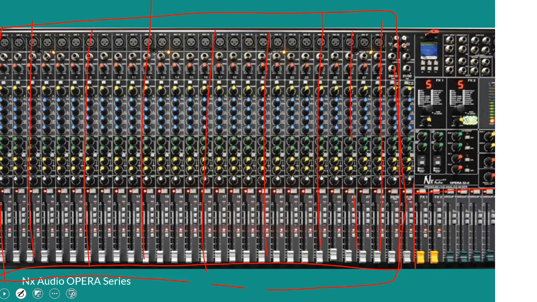And then we may have a number of buses that we could identify as related to various output possibilities. So that's why we say it could be relevant to an input and output part of the mixer, the channel strips and buses. But we will discuss them in a bit more detail.